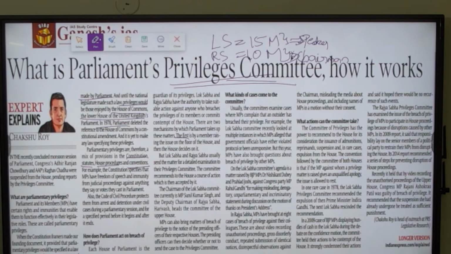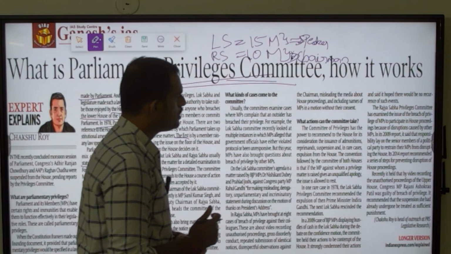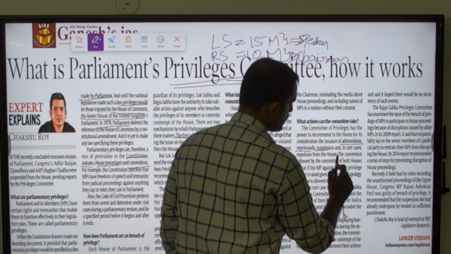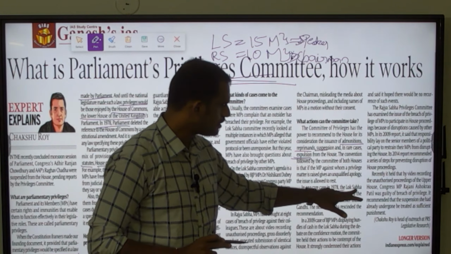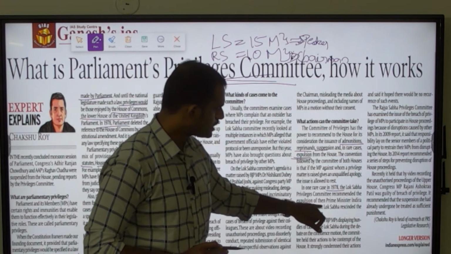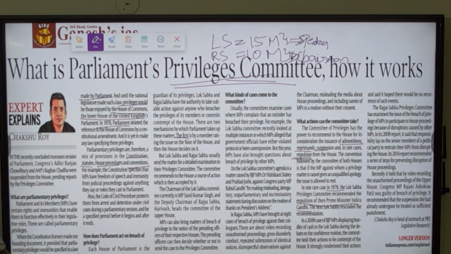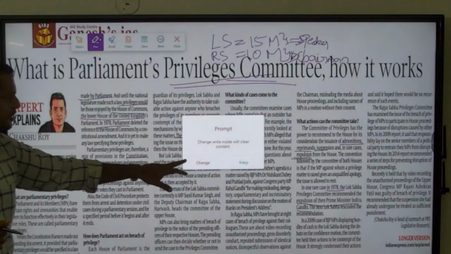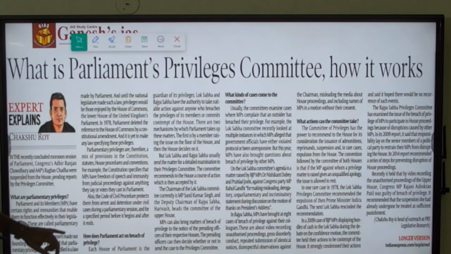So what action a committee can recommend to the house is that they will issue admonitions, sometimes reprimands, sometimes suspension, and in a rare case they will recommend expulsion, like in 1978 where the Lok Sabha Privilege Committee recommended the expulsion of then Prime Minister Indira Gandhi, which was again revoked by the next Lok Sabha. So this is the working of the Parliament Privilege and the Parliament Privilege Committee in India.